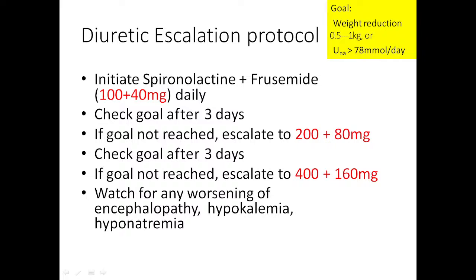Side effect of spironolactone: this is a potassium sparing diuretic. So the patient may develop hyperkalemia. So we have to monitor potassium. What is the side effect of furosemide? It can cause hyponatremia, sodium loss. So it can cause hyponatremia, hypokalemia, hypocalcemia. Okay. So these electrolytes we have to monitor. One more important side effect of spironolactone is that this is a steroidal type drug. So it can cause gynecomastia. One of the side effects of spironolactone is gynecomastia.